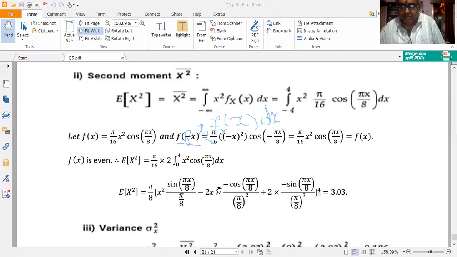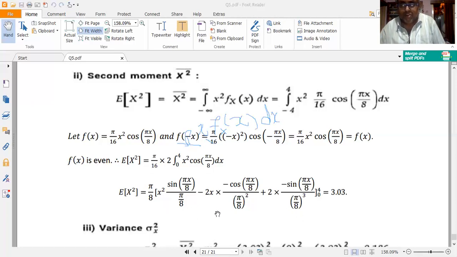The second term reduces to 0 on the substitution of x equal to 4, plus 2 into minus pi by 8 whole to the power of minus 3. If I take pi by 8 whole cubed in the denominator to the numerator, I get 2 into pi by 8 whole to the power of minus 3 into minus sin of pi by 2. Because 4 by 8 is equal to 1/2, right?